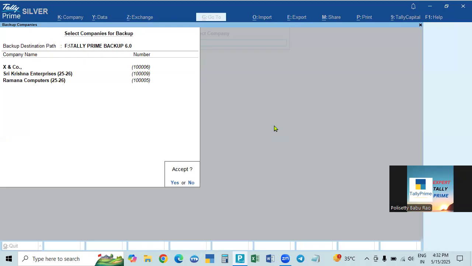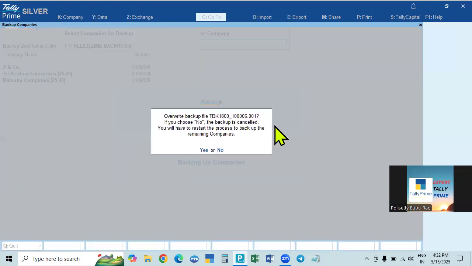You want to overwrite and update the old data. It will ask you, for the first company, do you want to overwrite the backup file, the already existing backup file? Now we entered again, so entries are made. You want to overwrite the old data with new data, so make yes, overwrite.